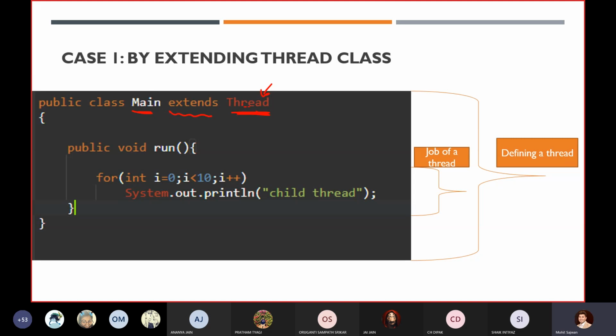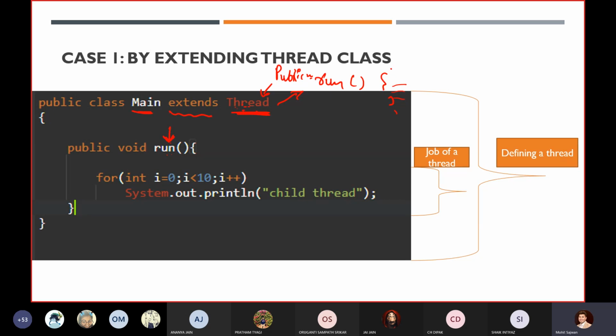Now remember this point, this is very important: whenever you want to perform any operation, it is mandatory for you to override the run method. What I mean to say is that the Thread class already has a public void run method, but this method doesn't contain any body, meaning it has no implementation code.